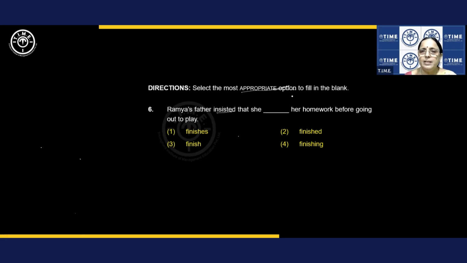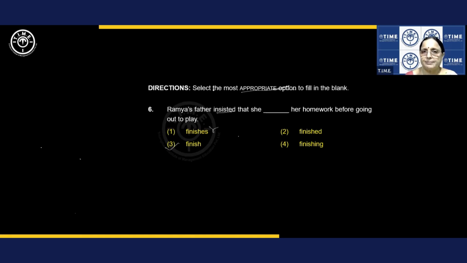Fine. So look at the flow of the sentence. Ramya's father insisted that she finish her homework before going out to play. Finish her homework is the correct answer. But if you look at something else in grammar, we do know that he, she, it should take S sound. Agree? We say I, we, you, they finish. He, she, it finishes. Understood? But here that rule does not apply.